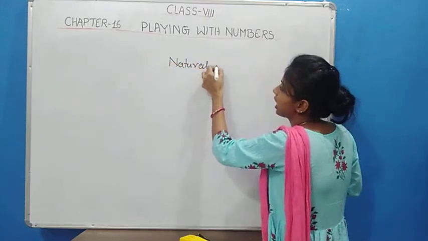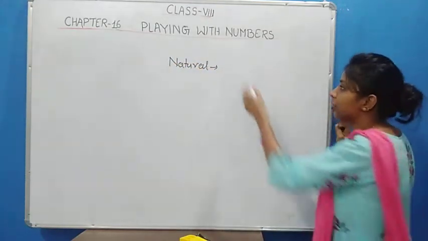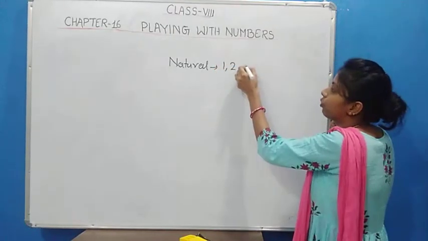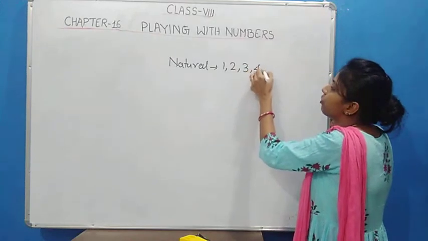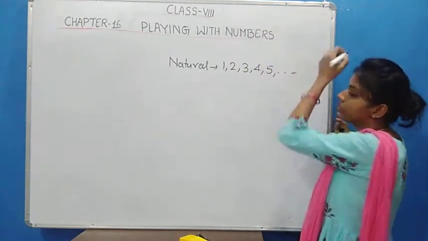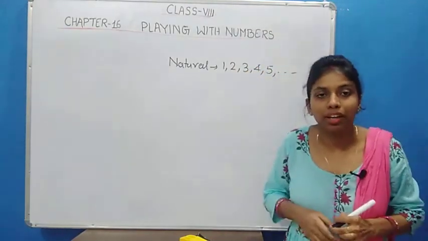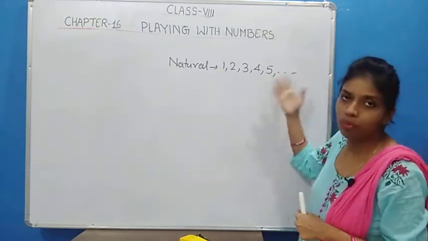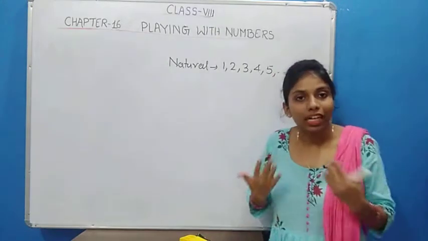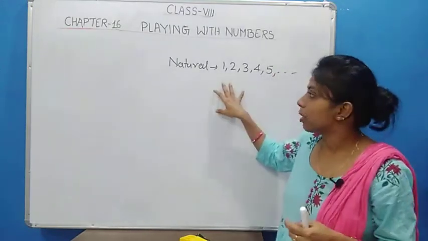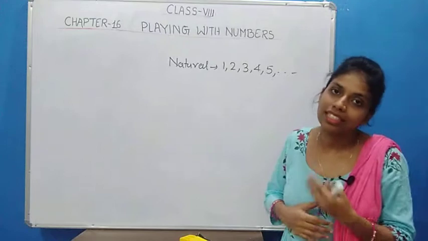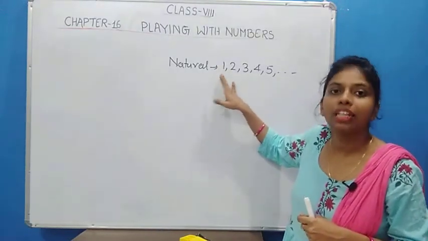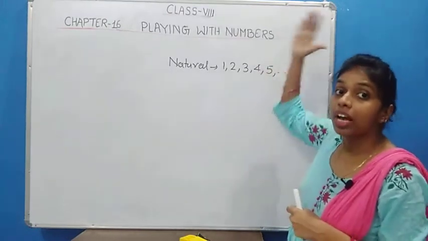So what is a natural number? We all know numbers that exist in nature are called natural numbers, like 1, 2, 3, 4, 5, and so on. How many natural numbers are there? It must be infinite. It starts from 1, 2, 3, 4, 5, 6, 100, 1 lakh, whatever it is. It starts from 1 and goes on beyond infinity.